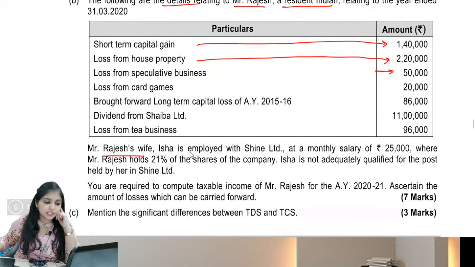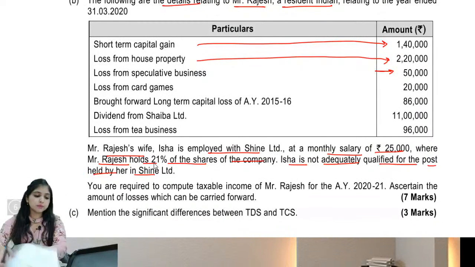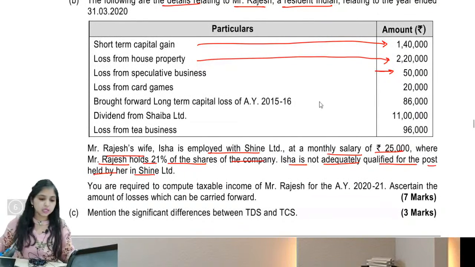Mr. Rajesh's wife Isha is employed with Shine Limited at a monthly salary of 25,000, where Mr. Rajesh holds 21% of the shares of the company. Isha is not adequately qualified for the post held by her in Shine Limited. You are required to compute the taxable income of Mr. Rajesh for assessment year 2021.